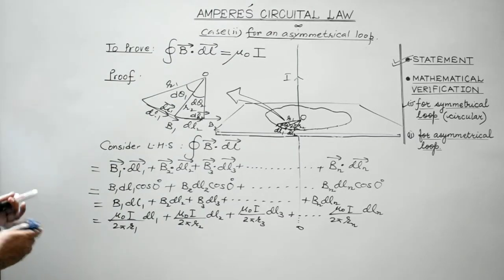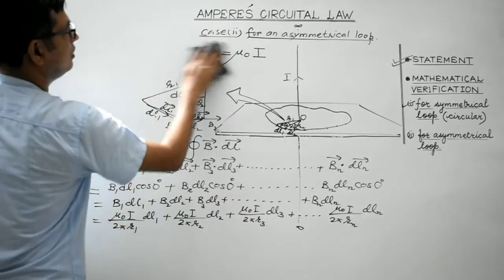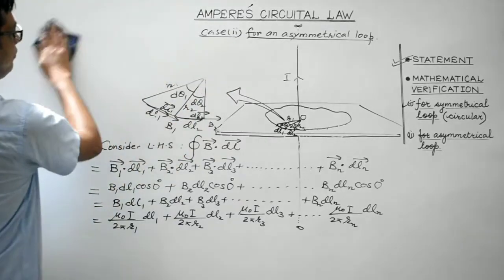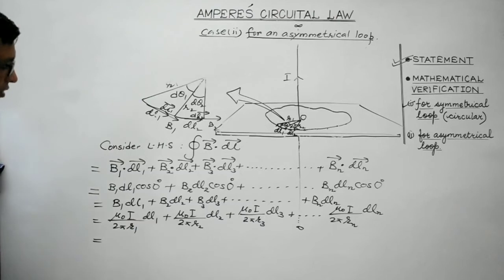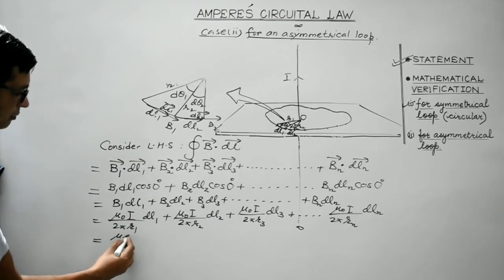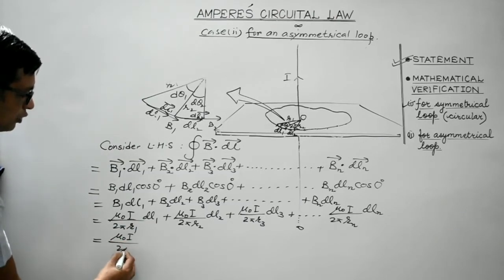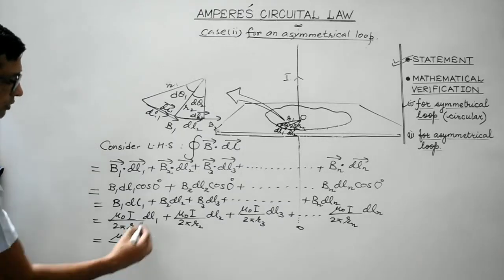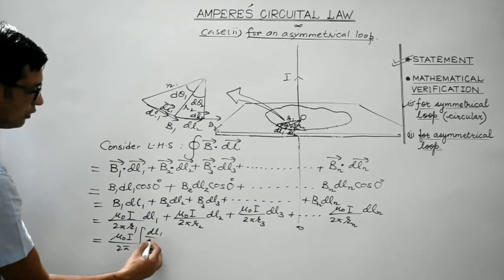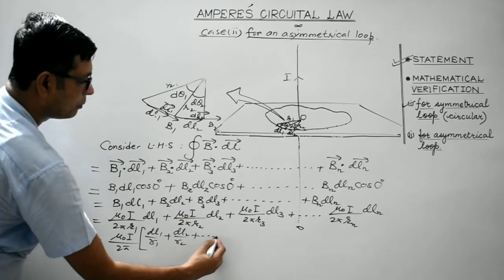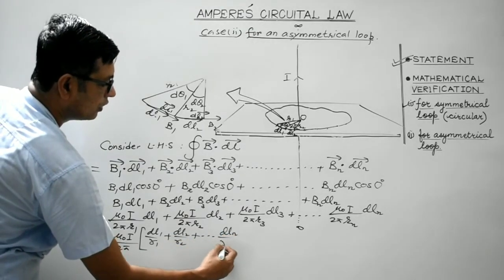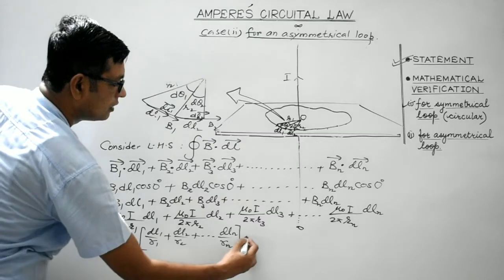So now what to do is, let me write another step over here. We can take common over here mu naught I divided by 2 pi. It can be taken as common. So we will be left with dL1 over R1 plus dL2 over R2 plus dLn over Rn.